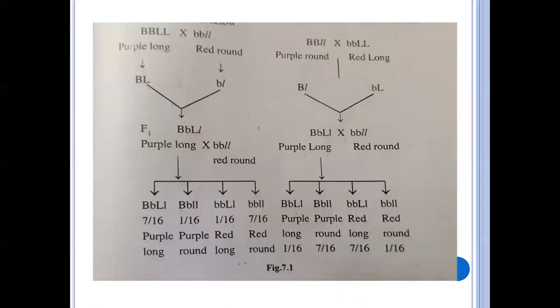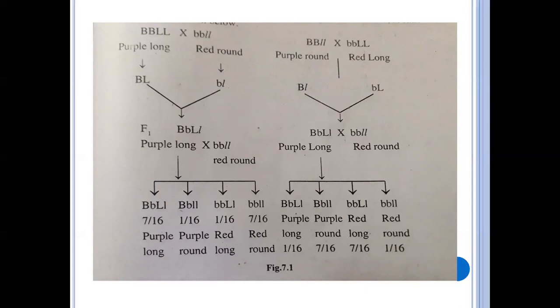So here you see this, that is first. They took the characters: purple long and red round. And in the next you see the second one. What is the second one? That is the purple round and red long.